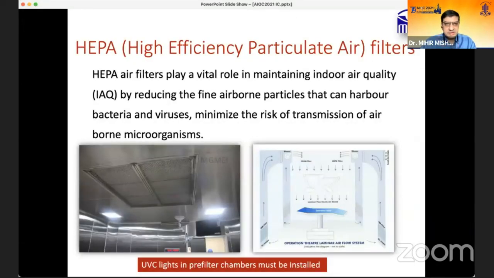Next comes the HEPA filter, that is the high efficiency particulate air filter, that actually filters out all the microorganisms.